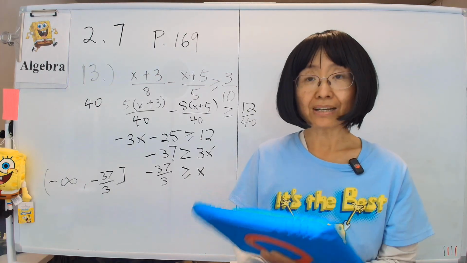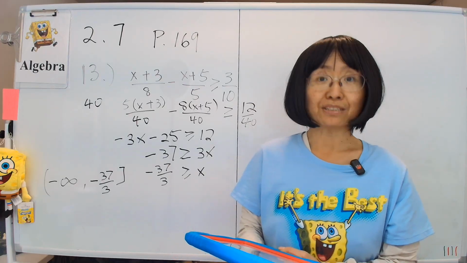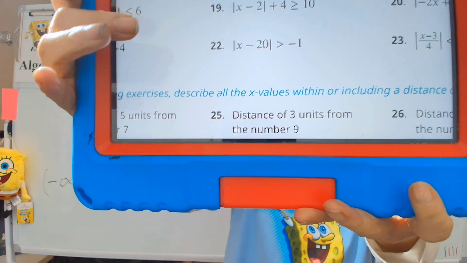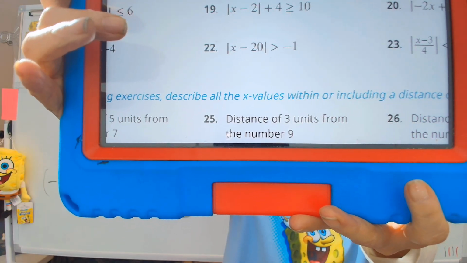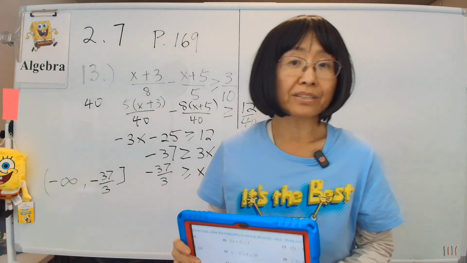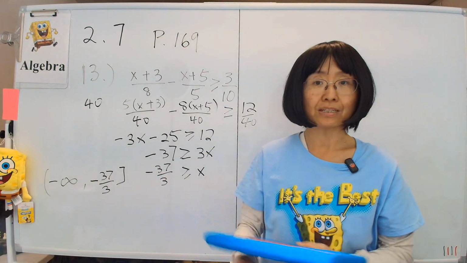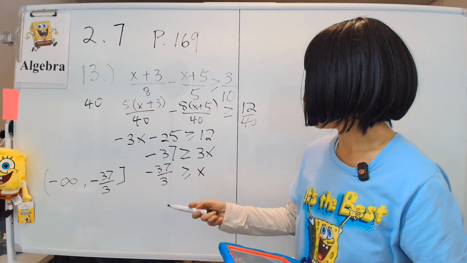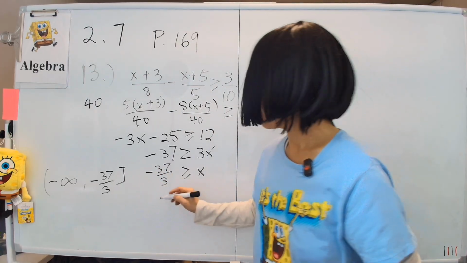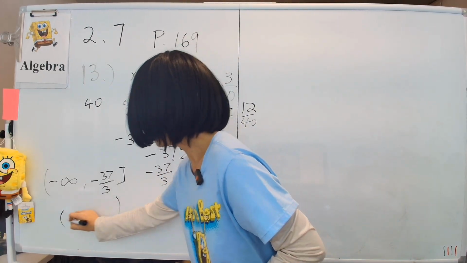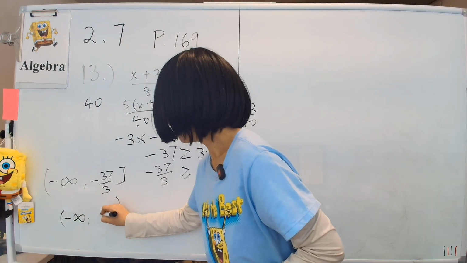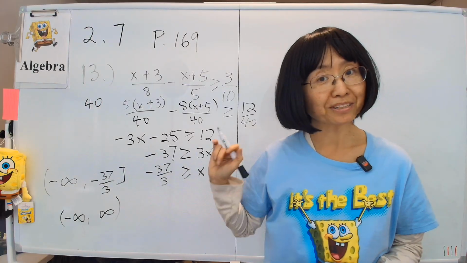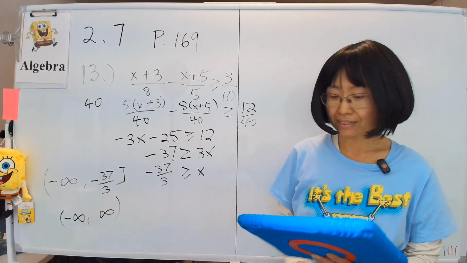And then next, let's consider problem 22. 22 says the absolute value has to be bigger than a negative number. That is always true, okay? Every number you can think of, this absolute value minus 20, whatever, the absolute value will be bigger than negative 1 because all absolute values are positive or at least 0. It cannot be negative. Therefore, the solution to 22 is all real numbers. If you were to write it down in your book's notation for all real numbers, the answer will be negative infinity, comma, infinity. That means you go from infinity that way, clear to infinity the other way, all real numbers. All right, so that's that.